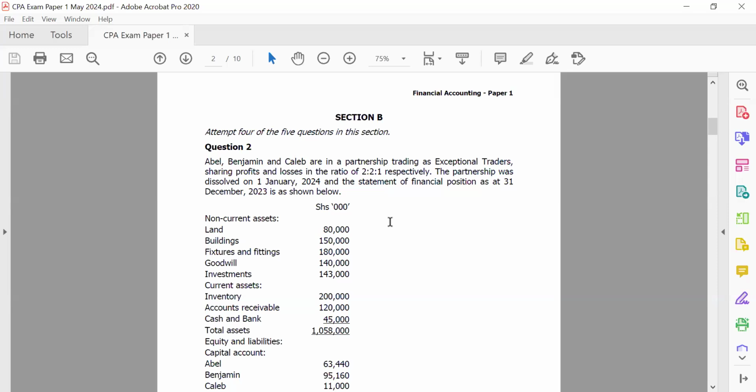So we have this question, which is around partnerships. It says Abel, Benjamin, and Caleb are in partnership trading as exceptional traders, and they're sharing profits of 2 to 1 respectively. The partnership was dissolved on 1st January 2024, and the statement of financial position as at 31st December 2023 is as shown below.